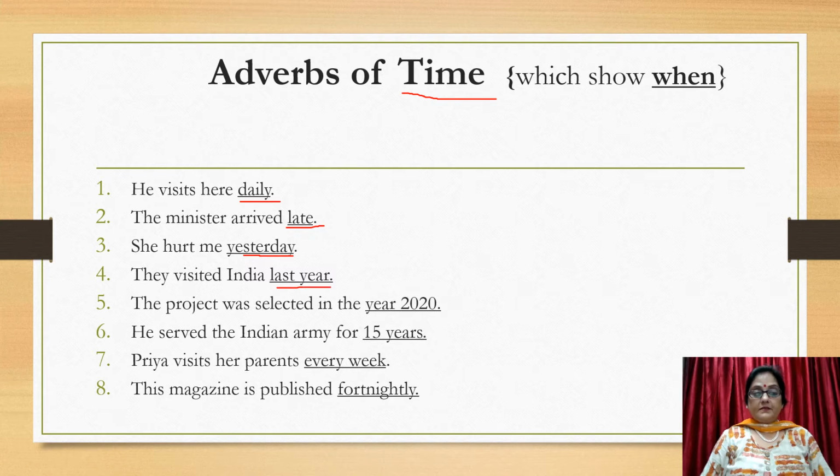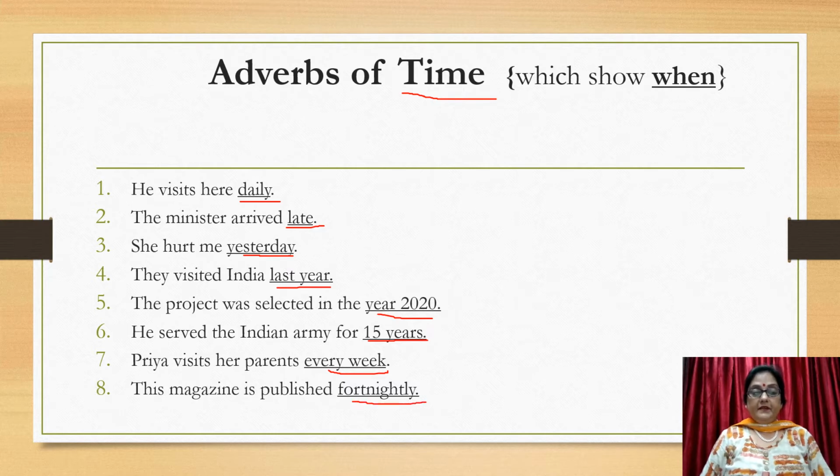They visited India last year. When? Last year. The project was selected in the year 2020. When? 2020. He served the Indian Army for 15 years. When? 15 years. Priya visits her parents every week. When does Priya visit her parents? Every week. The magazine is published fortnightly.